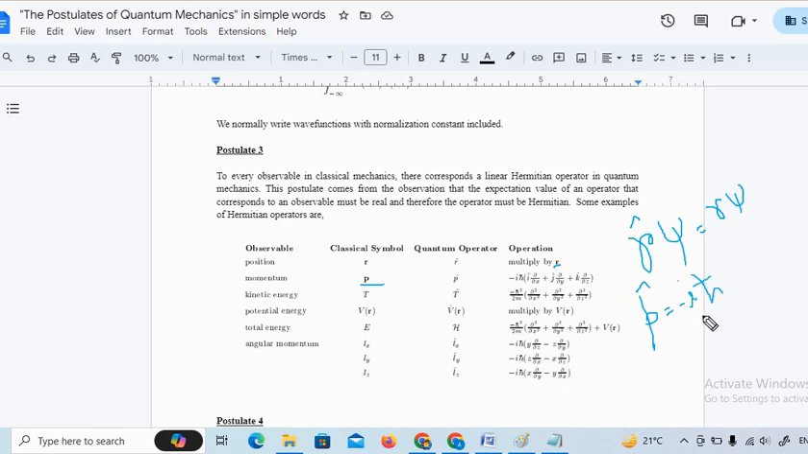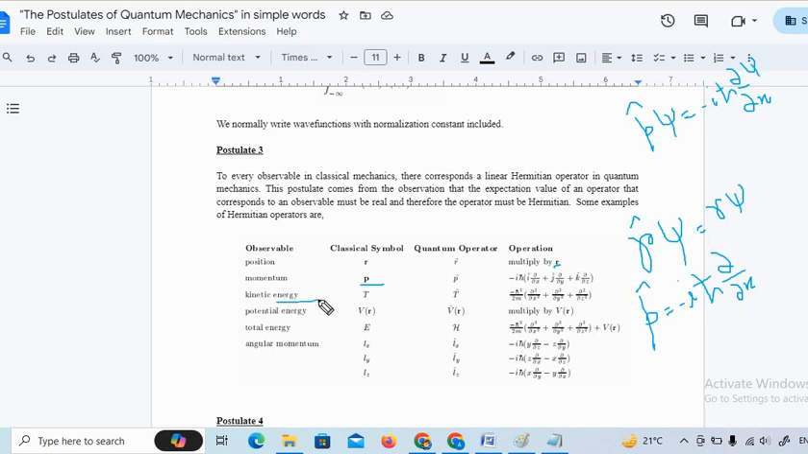This is minus i h cross del/del x if you are talking about 1 dimension. If it is not 1 dimension, then you can go for j, k and all. So again the operation will be, this p will be operated over psi. So when you are operating over psi, this will simply be minus i h cross del/del x of psi. So now to get the momentum, you need to differentiate with respect to position.